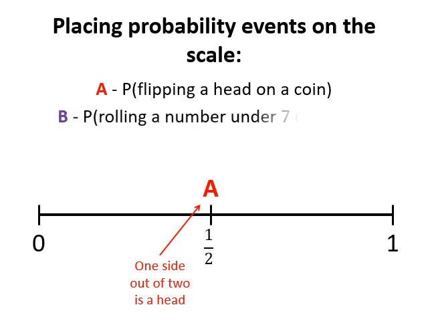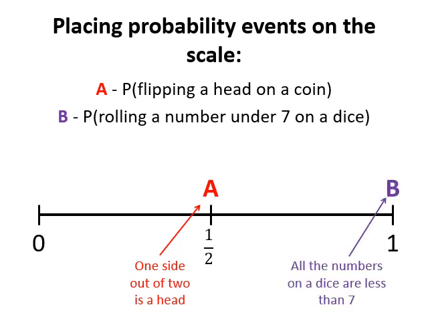Let's see another event. Event B: probability of rolling a number under 7 on a dice. When you throw a dice, what are the possible outcomes? Either it is a 1, 2, 3, 4, 5 or 6. So out of 6, getting a number less than 7, it's 100% sure, right? So we say the probability is 1.